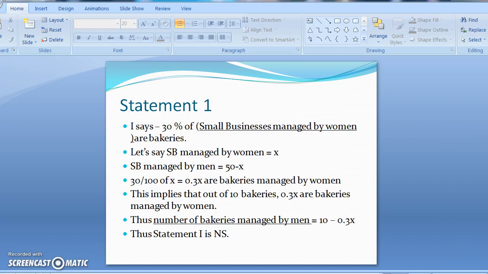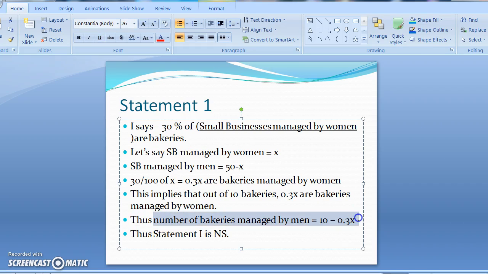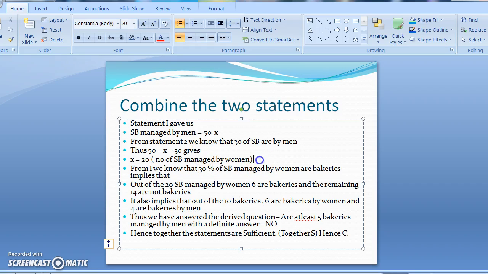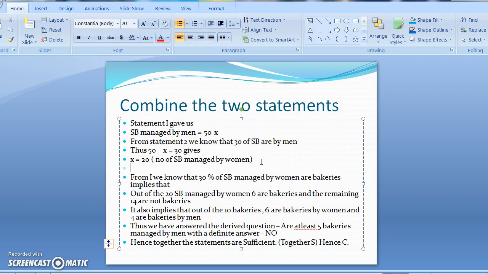Great. Now, just go back. Over here, if you remember, this was our last line from statement 1. The number of bakeries managed by men is 10 minus 0.3x. If I use that directly over here, then I can actually from this point go directly to the answer.